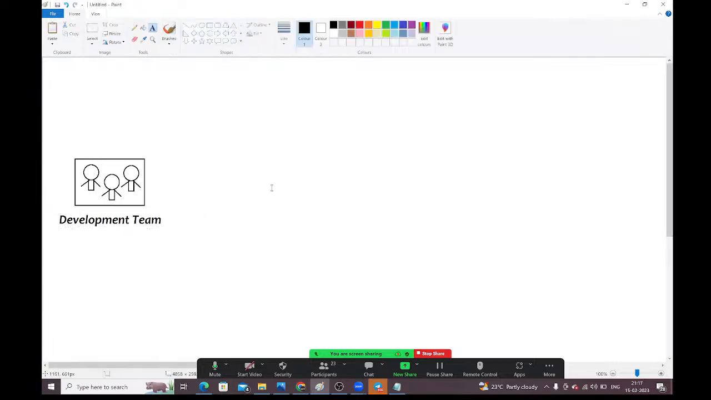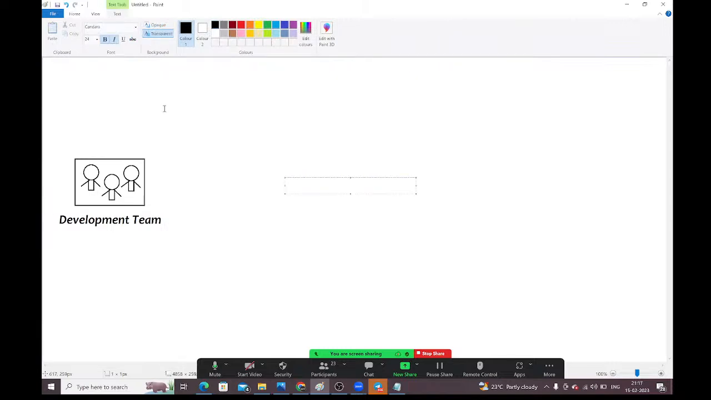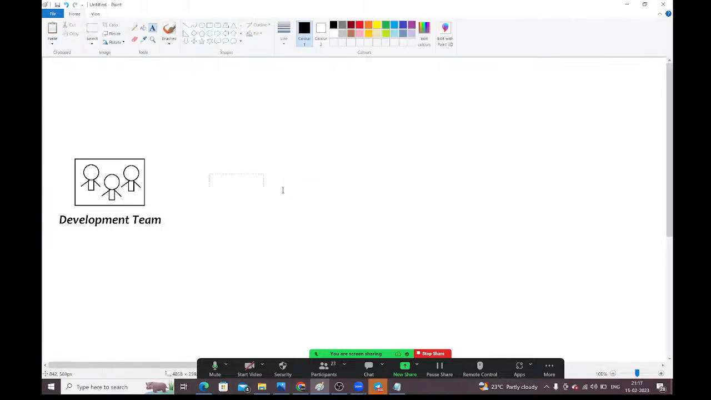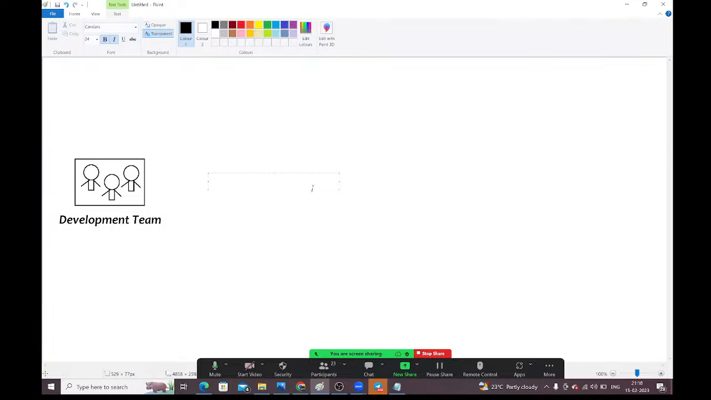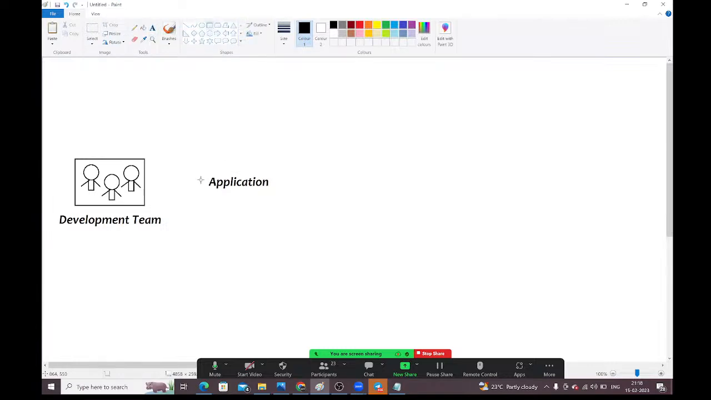Right. So here, what will they do, guys? Developers will develop the application. They need to create the project, guys. Developers are going to create the application here. They are creating one application. This is the application which is created by the developers, guys.